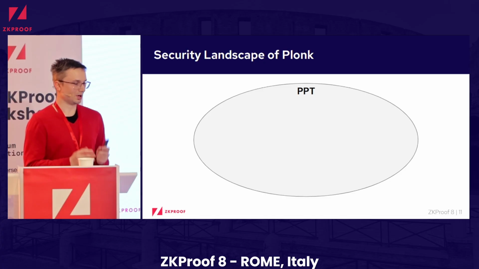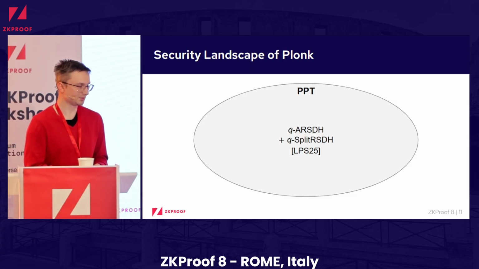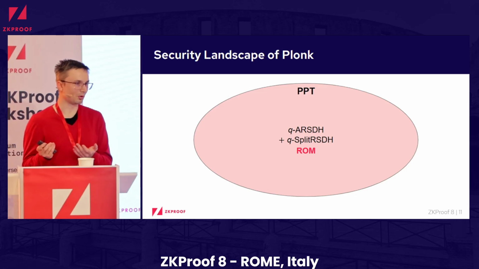All right, to summarize the results, I just want to give you a quick overview of the security landscape of Plonk. So let this be the plane of all PPT adversaries. If we take the previous results, we get that for all of these adversaries we have knowledge soundness, but this is a heuristic argument. We only know that this holds for the random oracle, but for any concrete hash function, we again hope, or also for many schemes we have not found any attacks. So we have some confidence, but it's not an unconditional security guarantee.